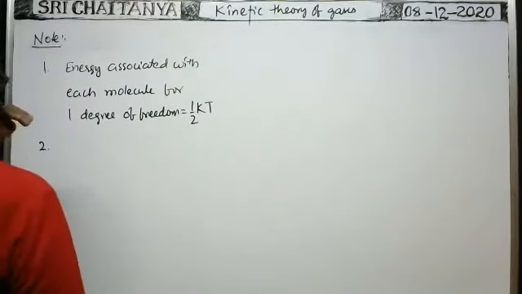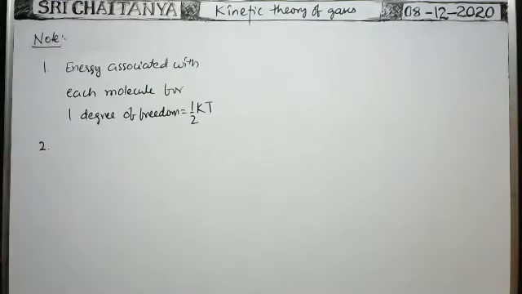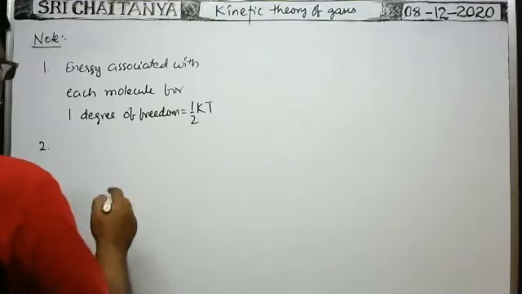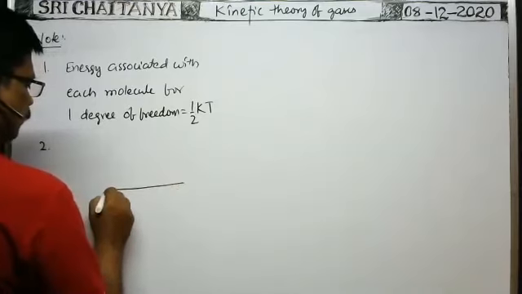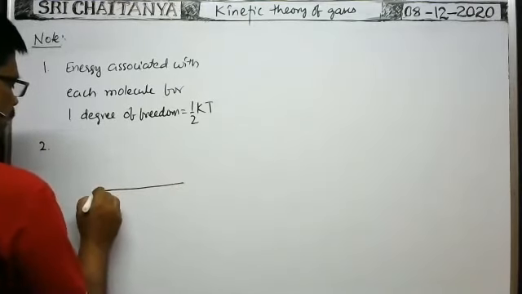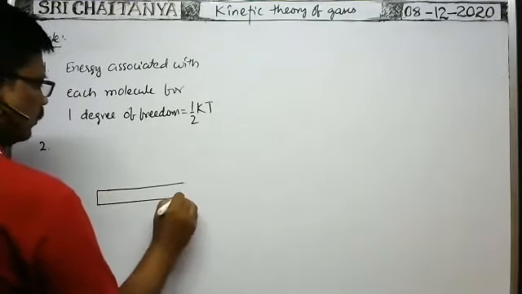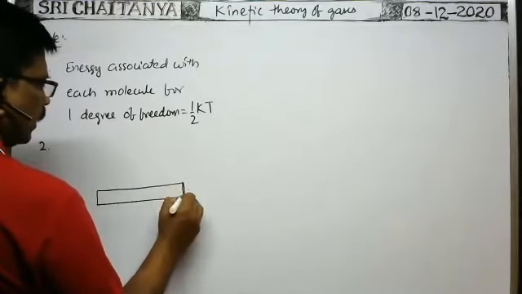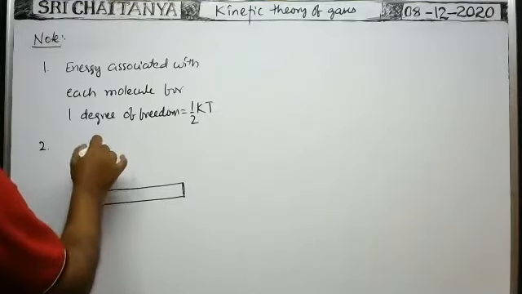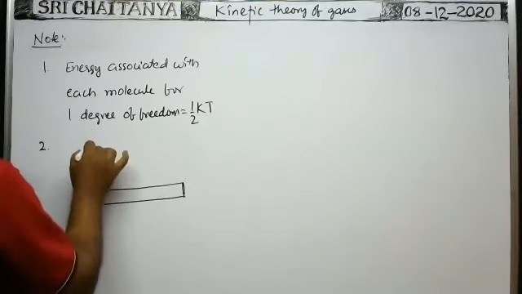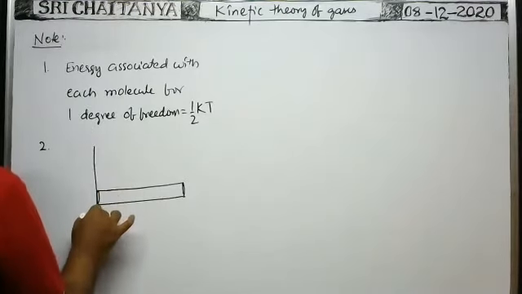Next one. Suppose we are given a horizontal tube, whose one end is fixed, with an axis passing through one end and perpendicular to its length.